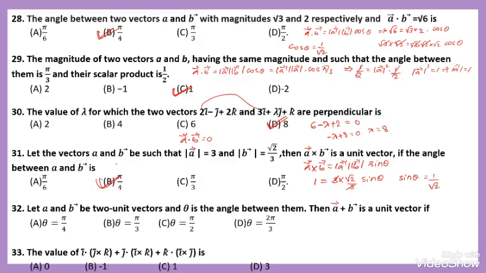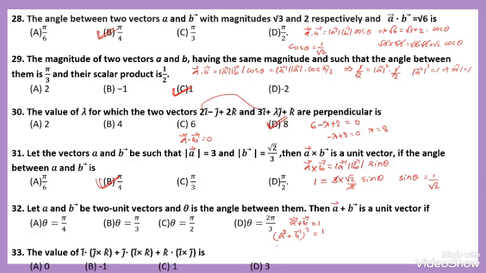Here, taking the result that magnitude of vector A plus B is equal to 1 because vector A plus B is a unit vector, using this result we have to find the angle. So squaring on both sides, it becomes magnitude of vector A plus vector B whole square is equal to 1.